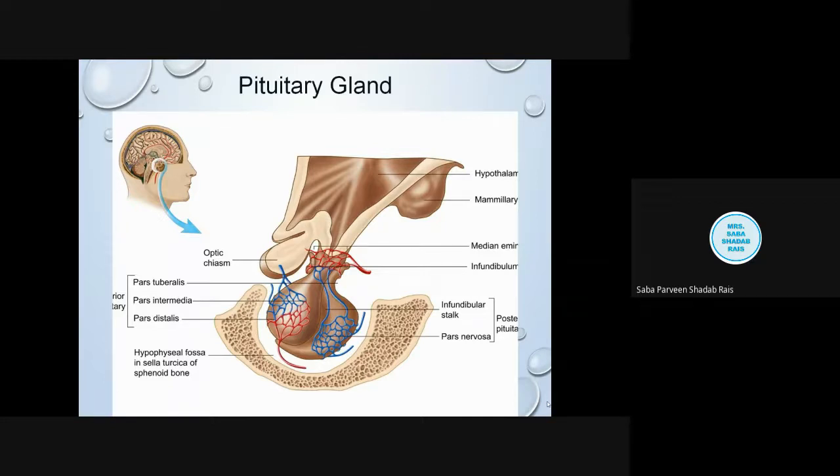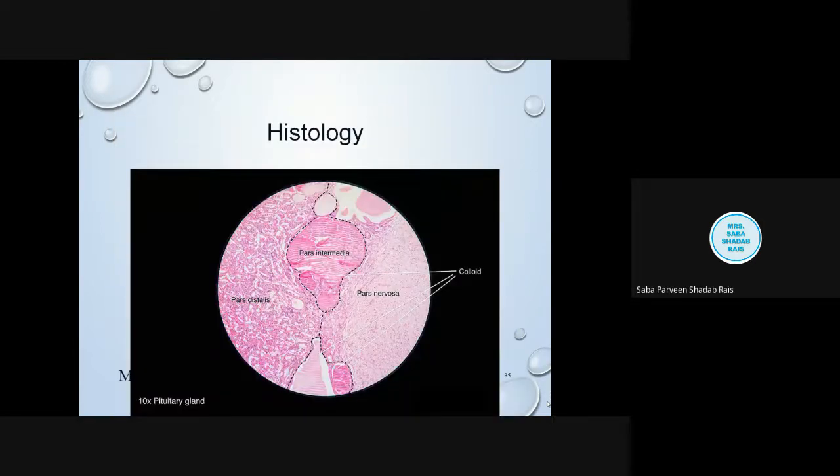Now let us discuss. When you observe carefully, you will find that it has two types of lobe. One lobe is the epithelial type, called the adenohypophysis, and then we have the neuronal component, the neuronal outgrowth, called the pars nervosa, or the neurohypophysis. Actually, the pituitary gland is called the hypophysis. The epithelial part is the adenohypophysis, and the neural part is the neurohypophysis.